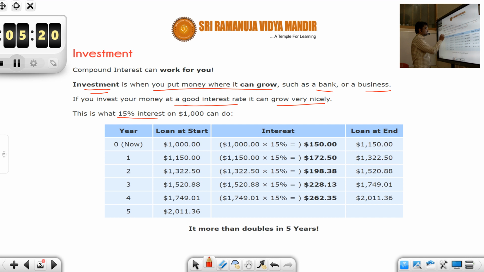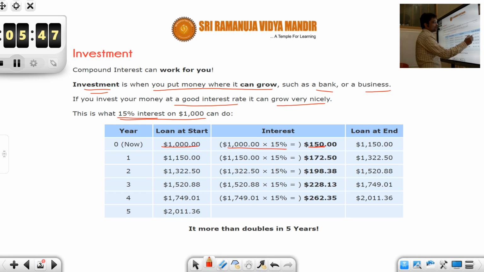Now, say suppose 15% interest on $1,000, what can it do? Initially, let us take year 0, that is right now. Say we have taken a loan at the start for $1,000. Okay, students. So 15% interest would amount to $150, right?